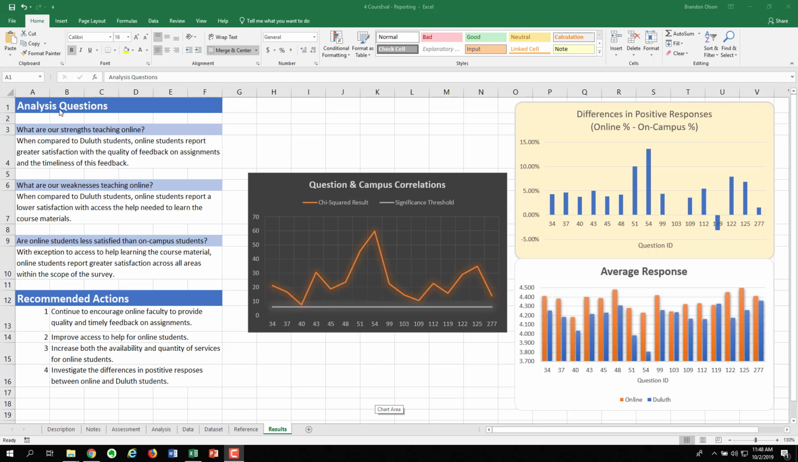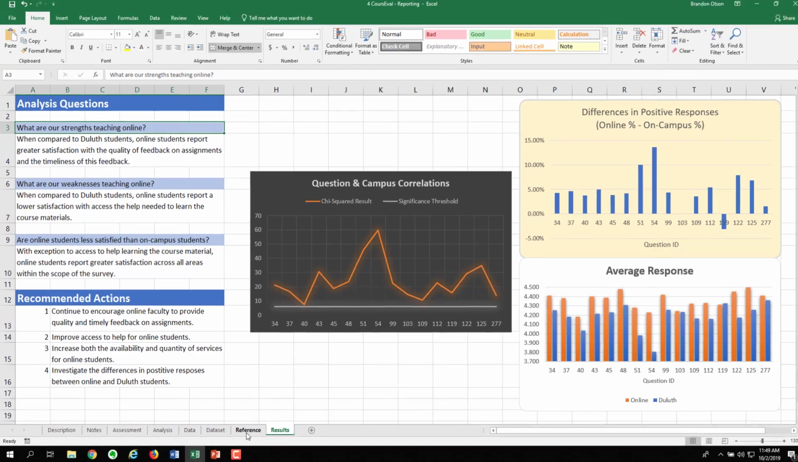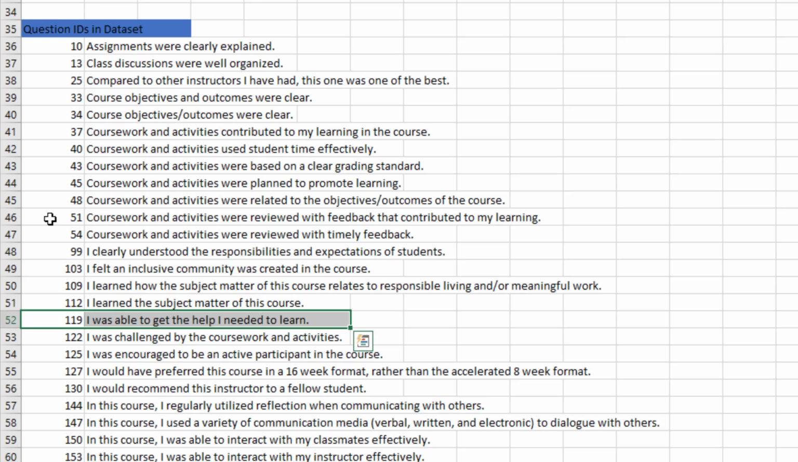So if we go back to our analysis questions, the first question was, what are our strengths for teaching online? And so if we look at our visualization, particularly this question ID, or the differences in positive responses, we can see that questions 51 and 54 produce the greatest differences between online and on-campus students. Online students had a much more favorable response to these two questions, and we can see that those differences were significant.